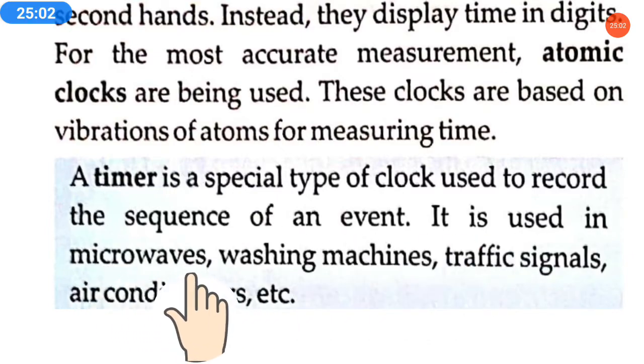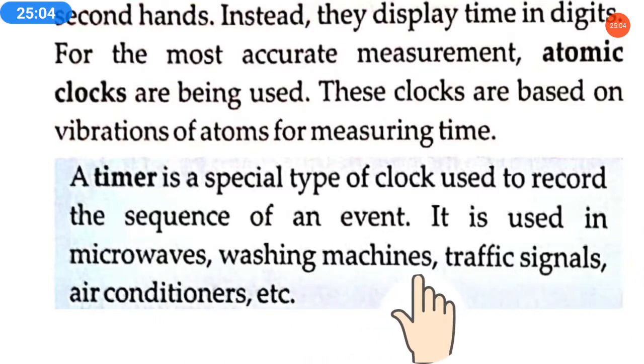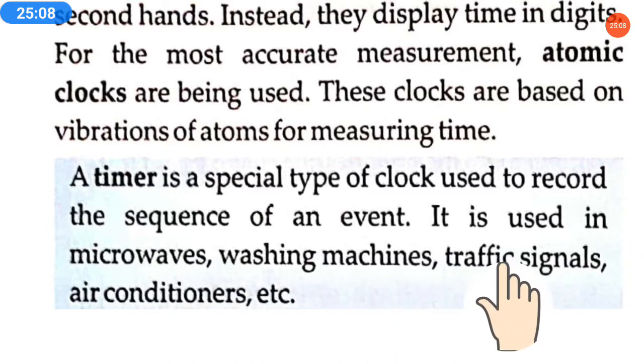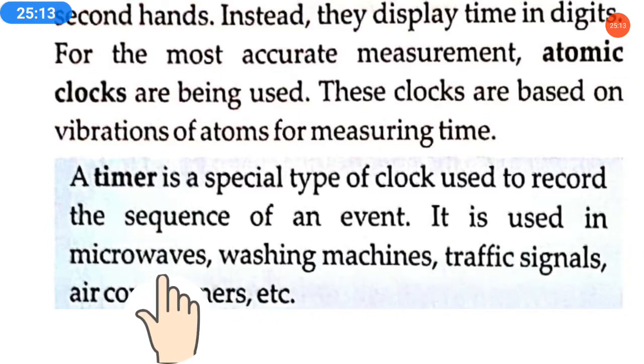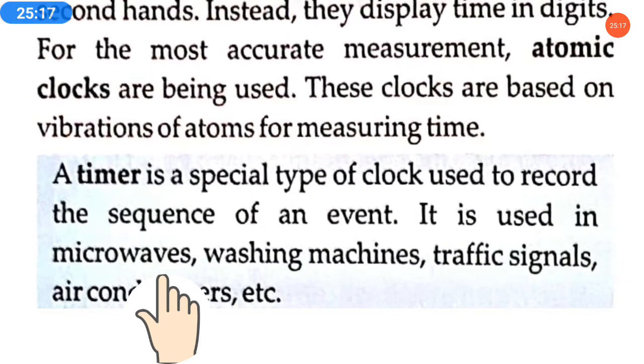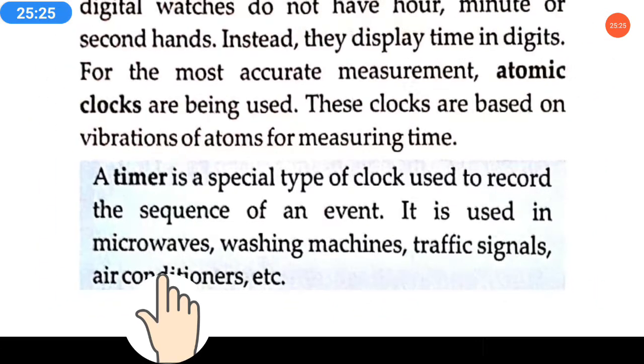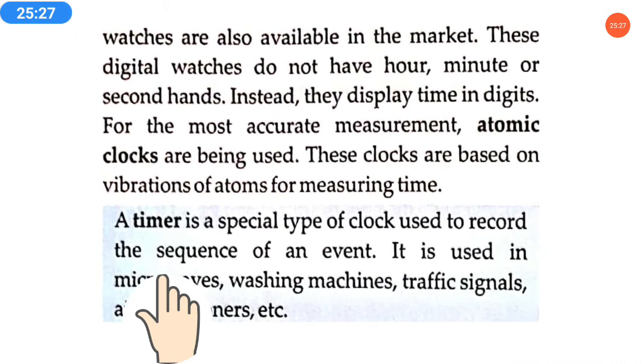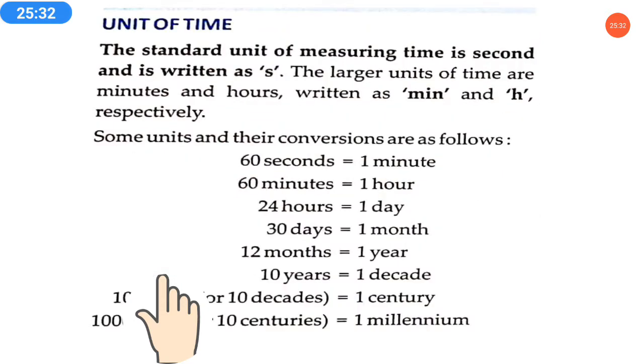It is used in microwaves, washing machines, traffic signals, air conditioners, etc. In these electric machines a timer is used. Nowadays there are automatic machines like microwaves and washing machines. If we fix the timer, the machine will work for that much time only and then it will stop. So it makes our work much easier. This is the latest trend in the measurement of time.